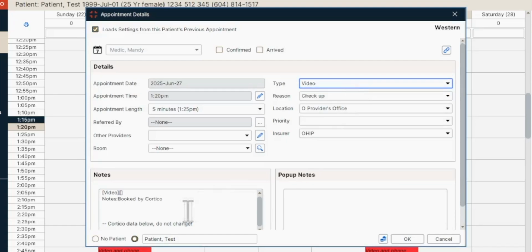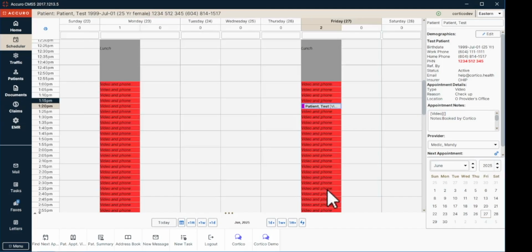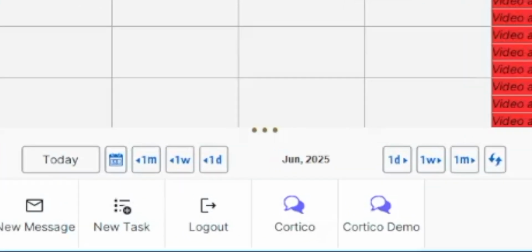Under the notes, we also have some information from Cortico, such as, is it a video call, phone call, or maybe an in-clinic appointment? We also include in the notes if it was booked by Cortico, or maybe it was manually booked by a staff member at the clinic. Coming back out, we're going to take a look at the Cortico CDS link at the bottom, which will allow us to further interact with this appointment in Accuro.